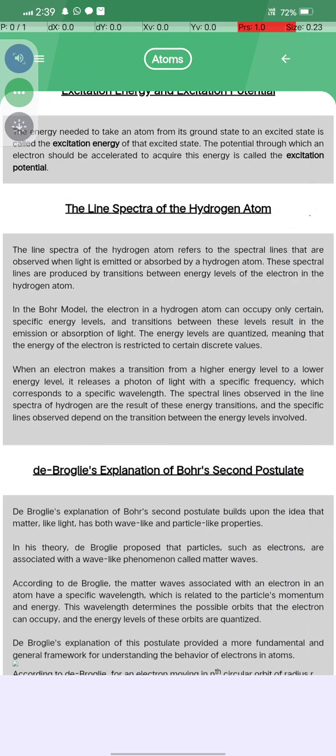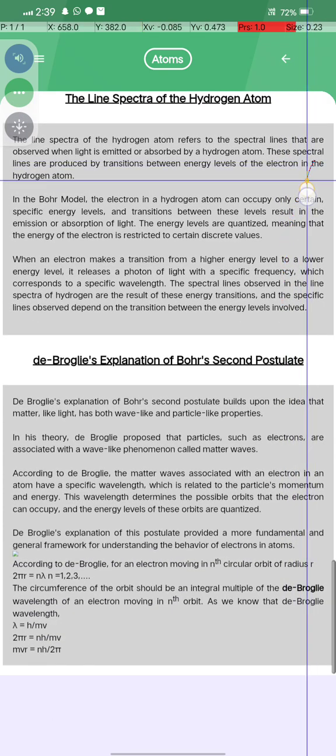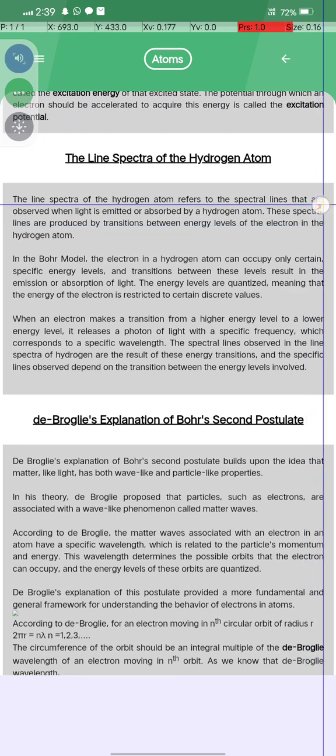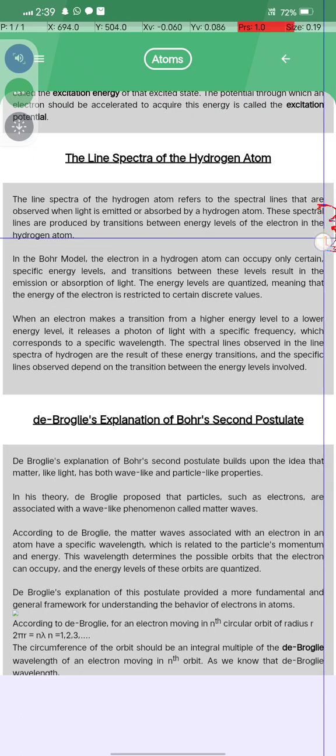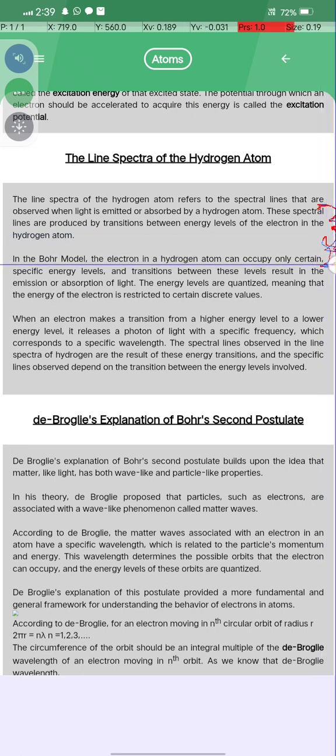Now, what are the line spectra of the hydrogen atom? Look, the spectral lines of the hydrogen atom refer to the lines that are observed when light is emitted or absorbed by a hydrogen atom. These spectral lines are produced by the transitions between the energy levels of the electron in the hydrogen atom. In Bohr's model, the electron in a hydrogen atom can occupy only certain specified energy levels, and the transitions between the levels result in the emission and absorption of light. The energy levels are quantized, meaning that the energy levels of the electron are restricted to certain discrete values.